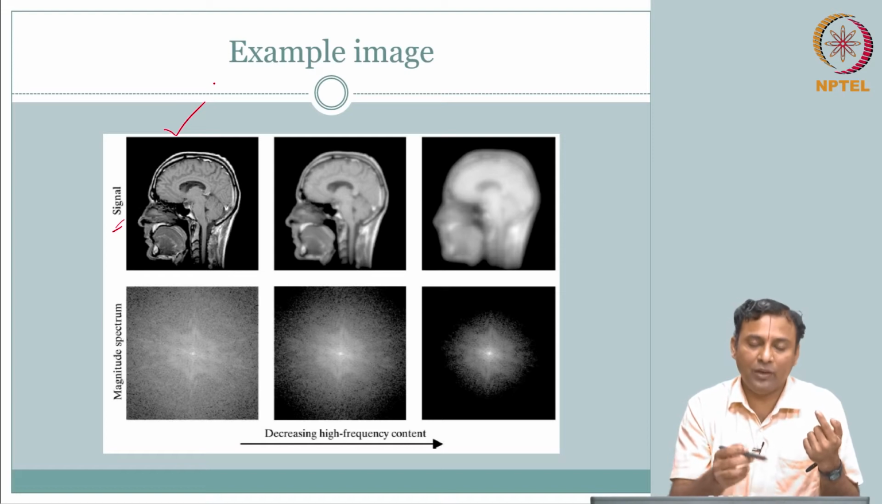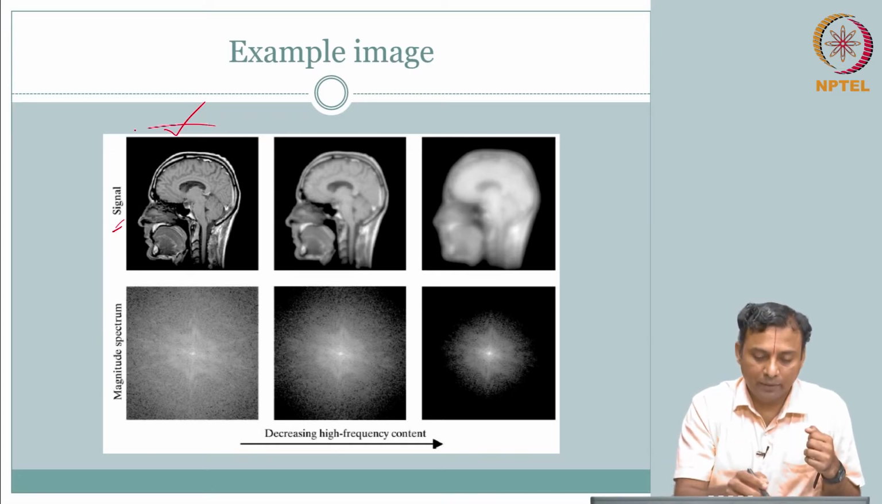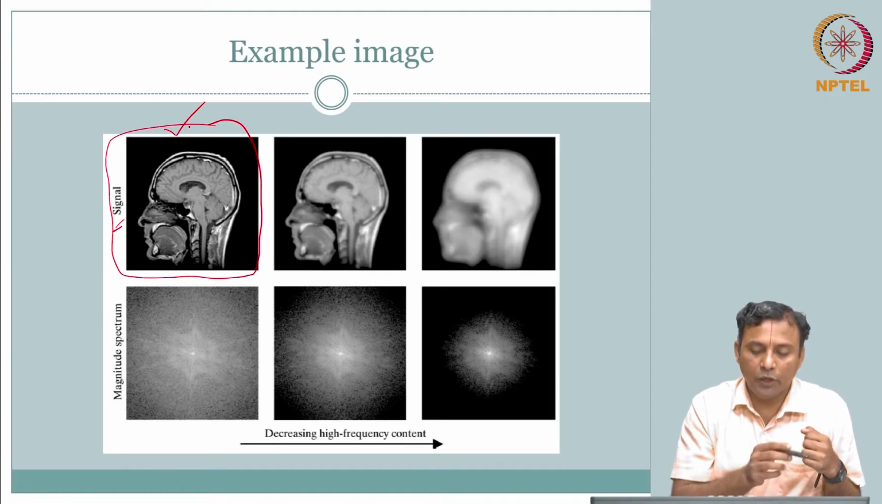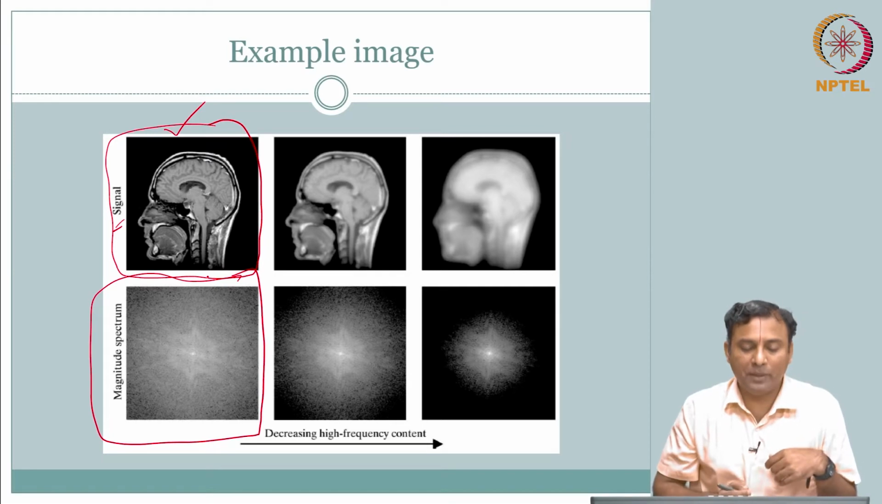Each of the pixel values has a different shade, black to white, depending on the value that it contains. So, that is your image. Now, what do you see here? This is going to be your magnitude spectrum.